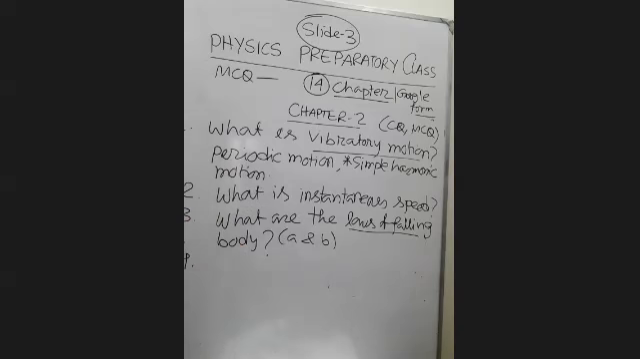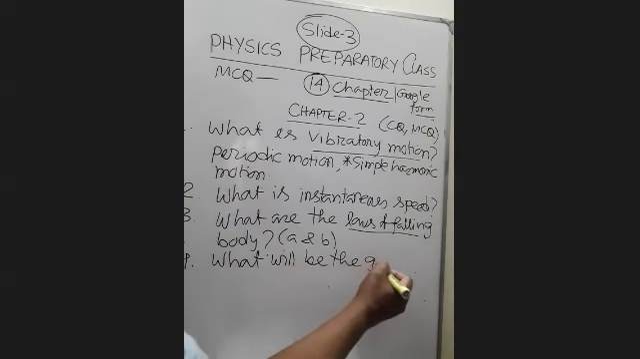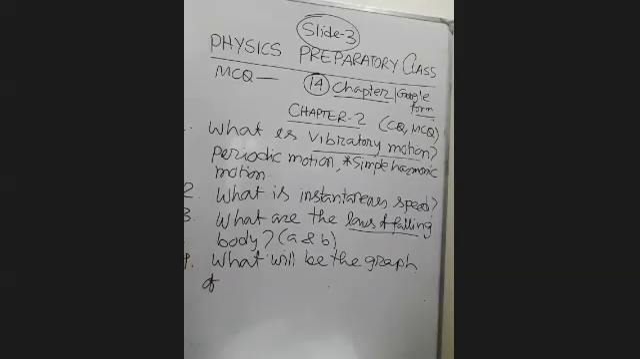Explain the three laws of falling bodies. I already wrote it here. It is important from this chapter. What do you understand by instantaneous speed? It is a B type question and also an A type question. And sometimes they ask a question like this: what will be the graph of something? There are two or three types of graphs they describe.